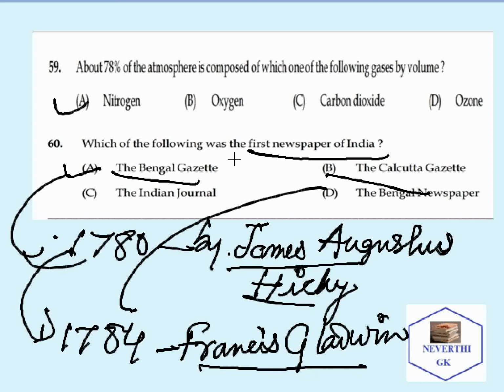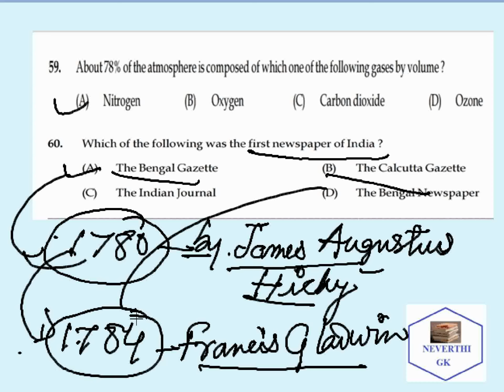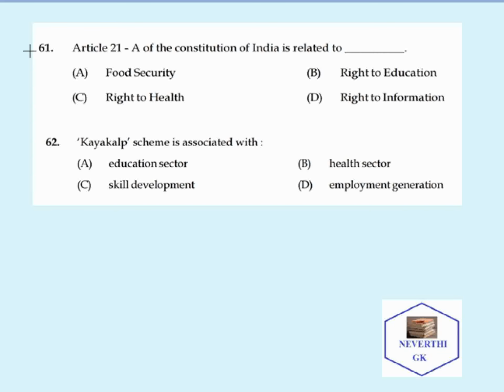The first newspaper in India is the Bengal Gazette, 1780, by James Augustus Hickey. And secondly, the Calcutta Gazette was founded in 1784 by Francis Gladwin. So moving forward to the next question.